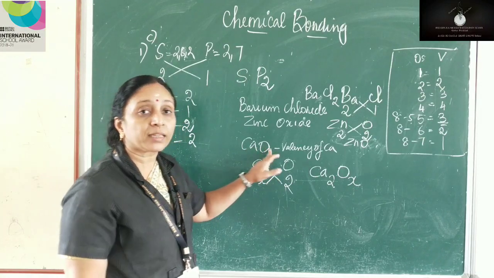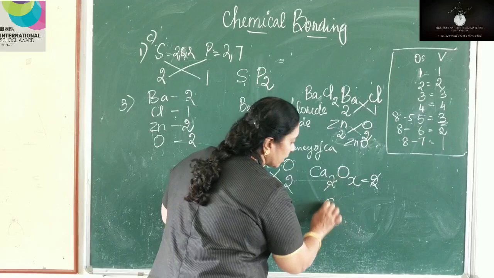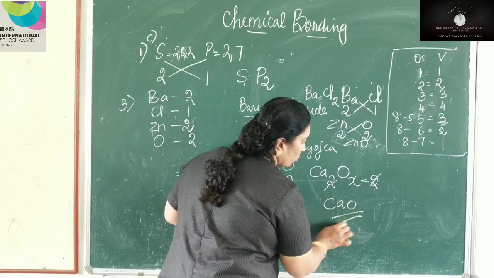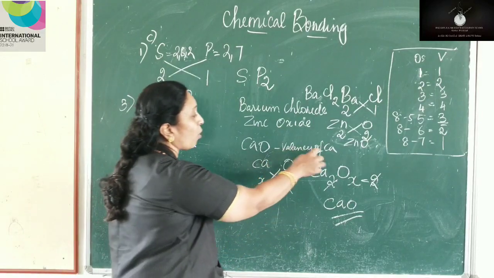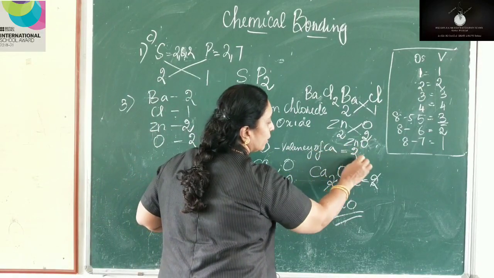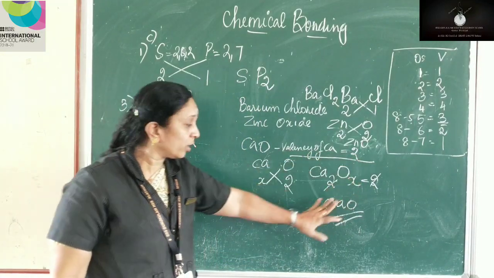When does it become like this? If X is equal to 2, 2 and 2 gets cut and you will get CaO. So X is equal to 2. What is X? Valency of calcium. That will be 2. Okay. So the valency of calcium is 2.